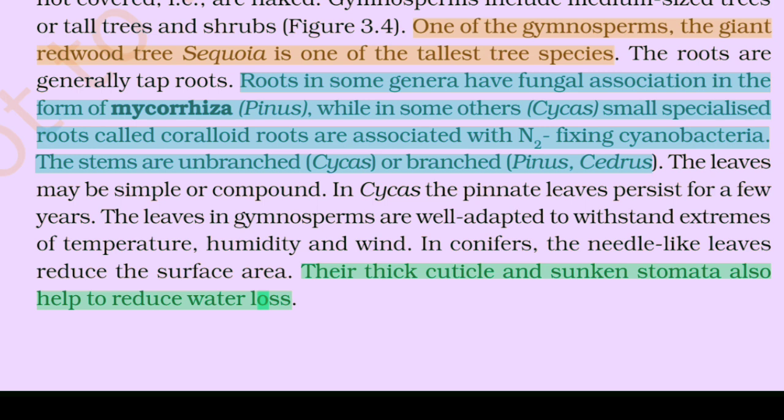Example, figure 3.4. One of the gymnosperms, the giant redwood tree Sequoia, is one of the tallest tree species. The roots are generally taproot. Roots in some genera have fungal association in the form of mycorrhiza (Pinus), while in some other cycads, small specialized roots called coralloid roots are associated with N2-fixing cyanobacteria. The stems are unbranched (Cycas) or branched (Pinus, Cedrus).